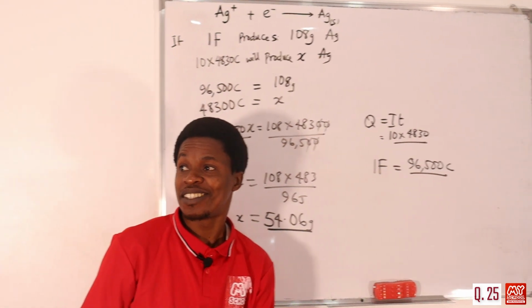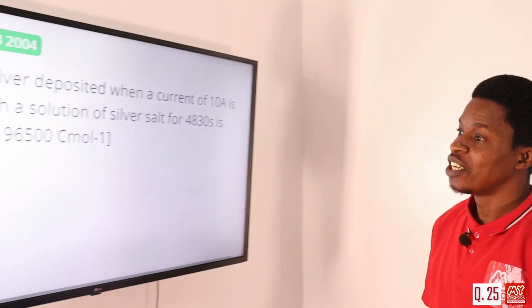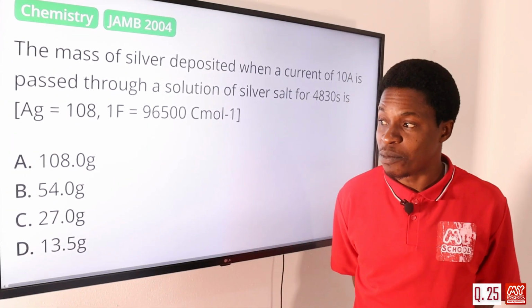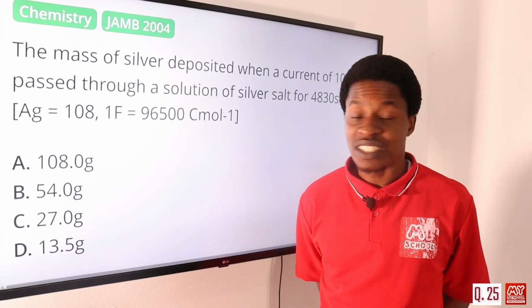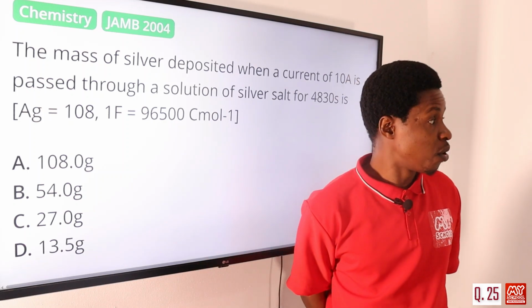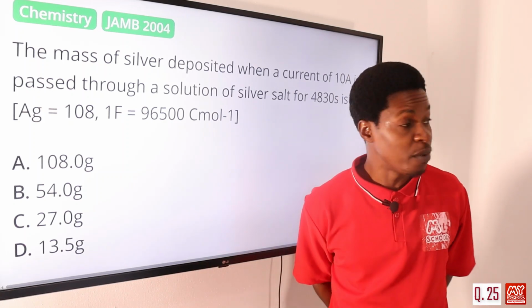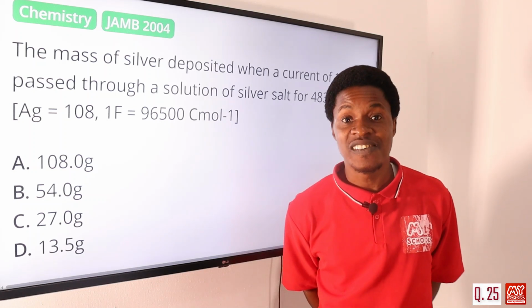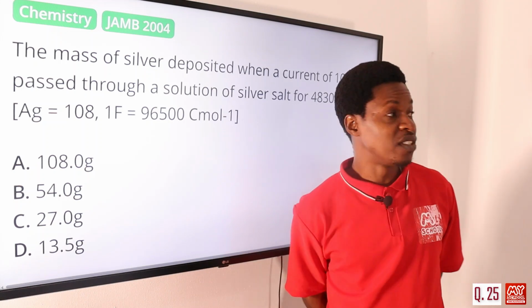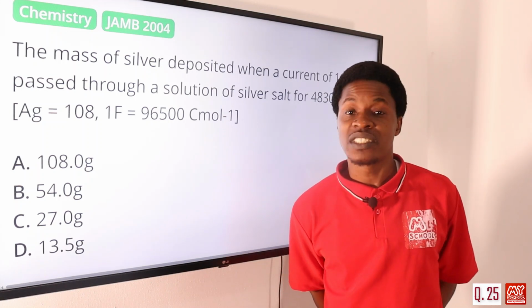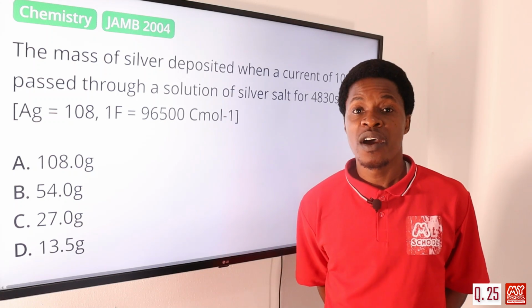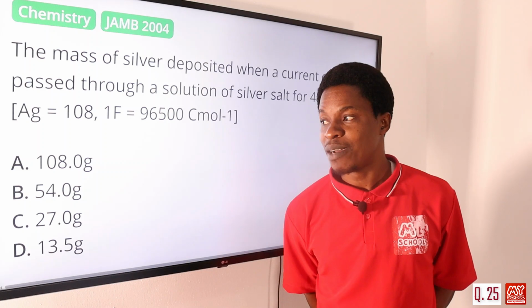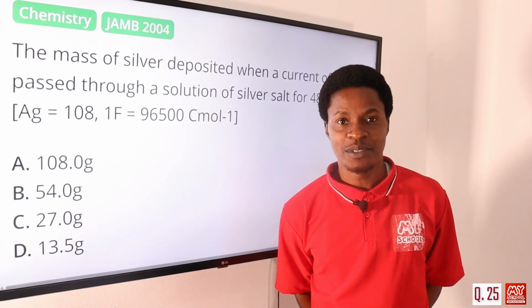Let's move to the screen and see what we have as the options. Option A says 108.0, that's not it. Option B says 54.0, which is so close. Option C says 27.0 and option D says 13.5. Among these options, the closest to 54.06 is option B, 54.0 grams. So the correct answer is option B.